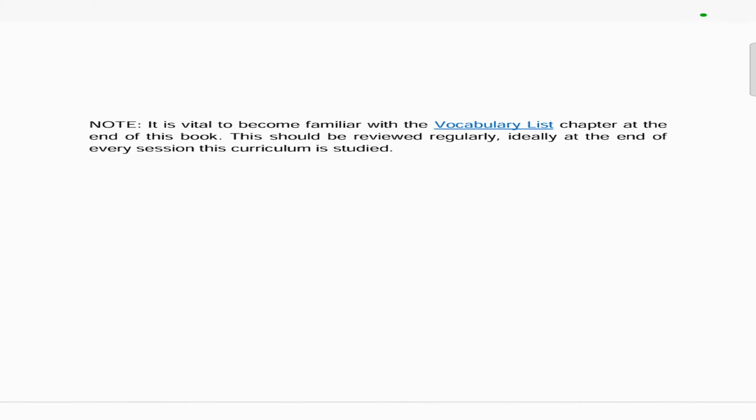So as per usual, at the end of every chapter, we always advise to go through the vocabulary list chapter at the end of this book. Ideally, at the end of every session, this curriculum is studied so that your Arabic grammar knowledge increases with your vocab knowledge, inshallah.